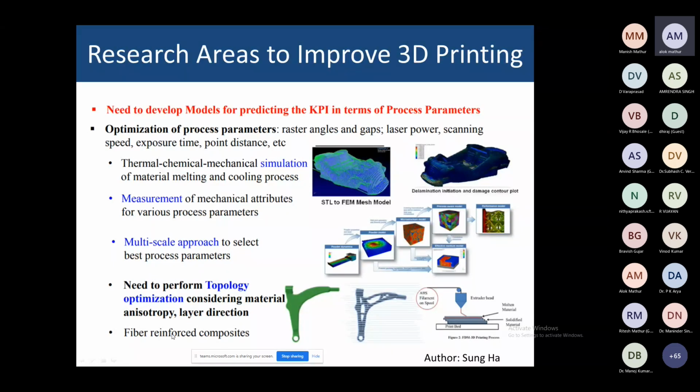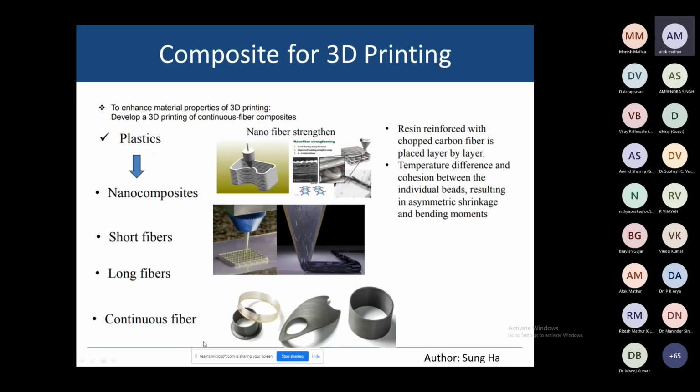For fiber reinforced composites, of course, we are not able to produce continuous fiber in this way, only in the form of powder in the 3D printing process. So lots of scope is there to work on fiber reinforced composites. To enhance the properties for 3D printing, you can develop 3D printing of continuous fiber composites, plastics, some nano composites, and short fibers. There is also some scope at the nano scale, metamaterial or nano scale processing. Then short fiber, long fiber, continuous fiber, we have the ability to work. Then the resin reinforced with chopped carbon fiber is placed layer by layer.